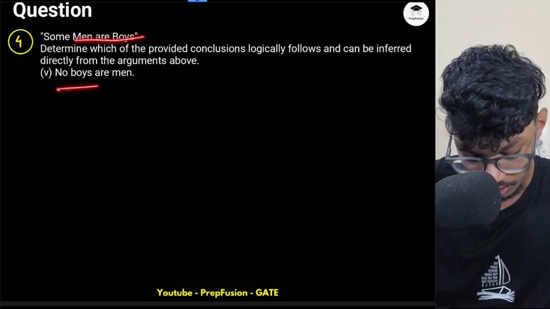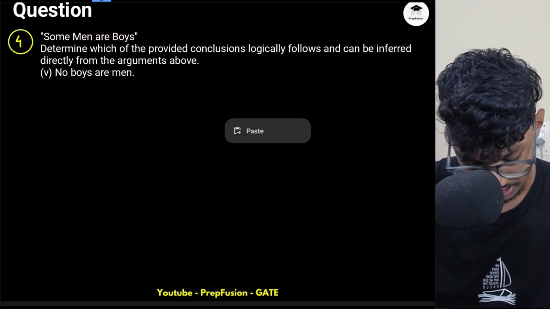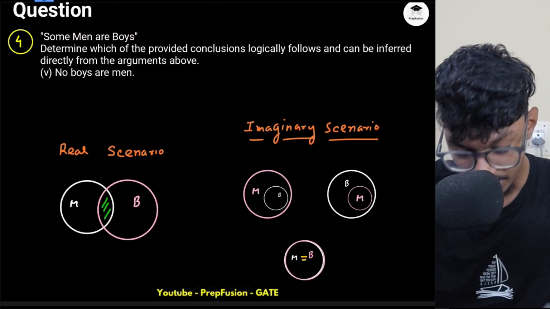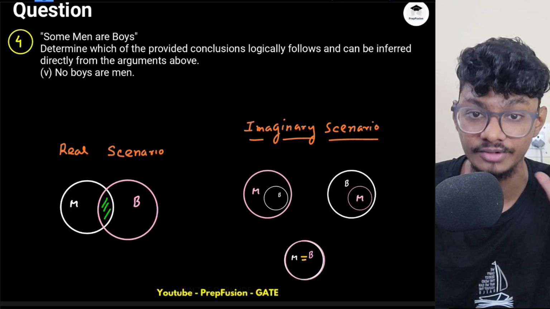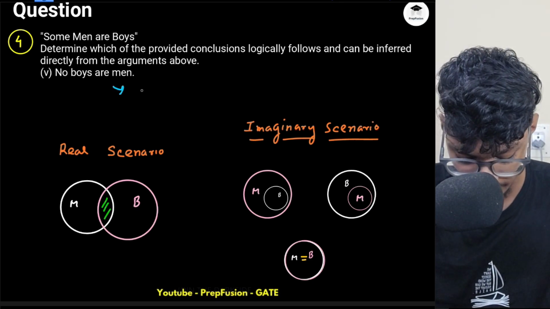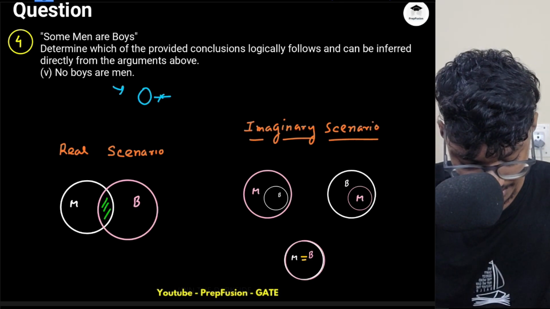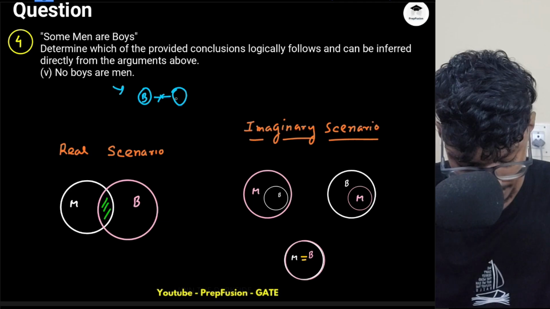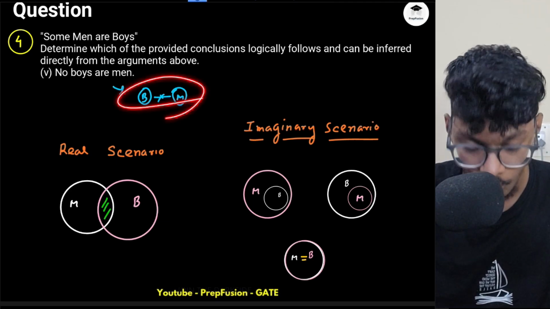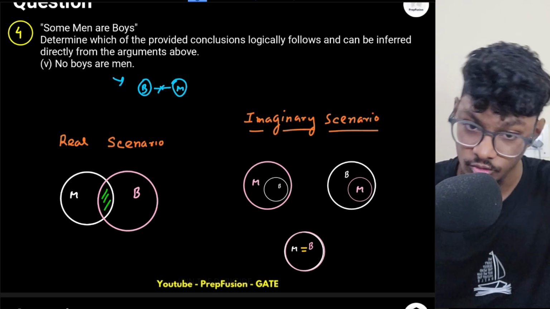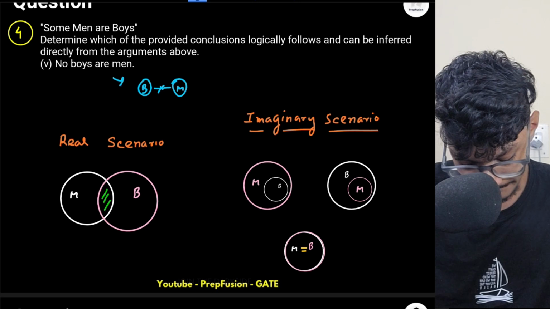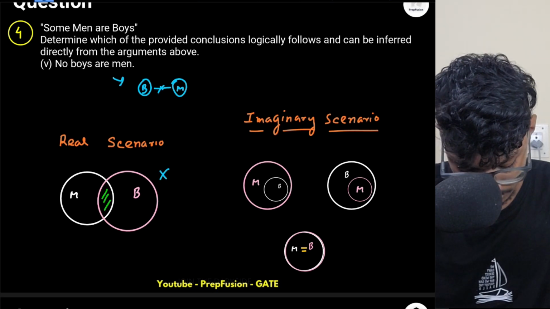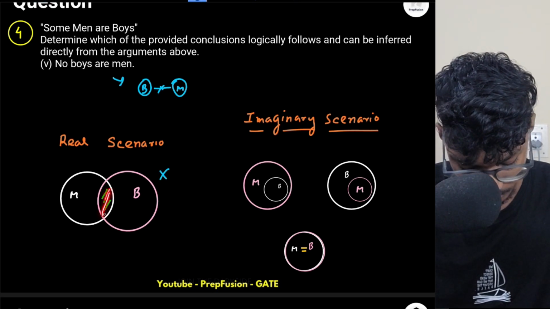Let's come to this. Some men are boys, no boys are men. No boys are men. It is telling me that there should not be any common region between men and boys. So what is the picture according to this? There is absolutely no common region between boys and men. So this picture is not following, because there is some common region between men and boys.